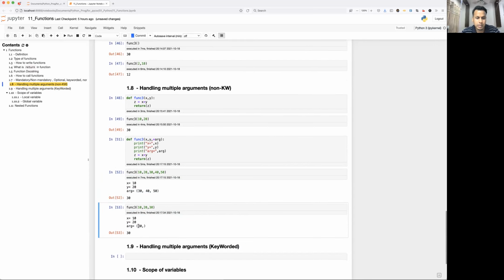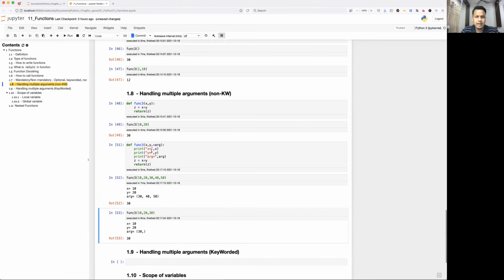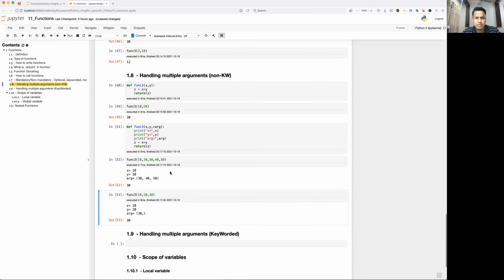See here. So you guys know a single element will end with a comma. Okay. So once you have handled all the extra arguments, then internally you can do the indexing, slicing, and whatever operation you want. That's how it will be handled. Okay. So this is for non-keyworded arguments.